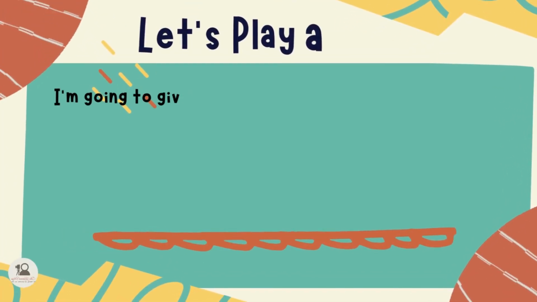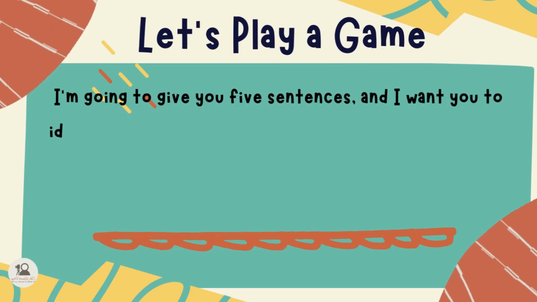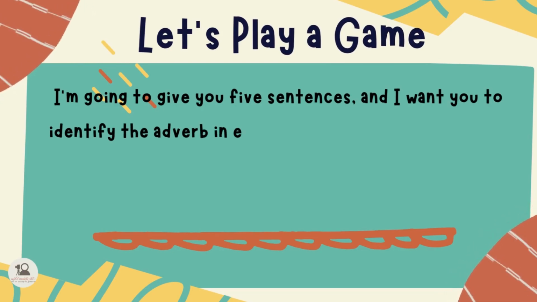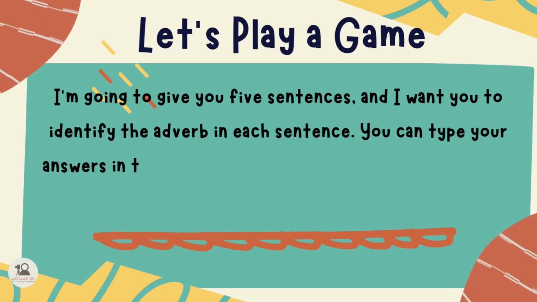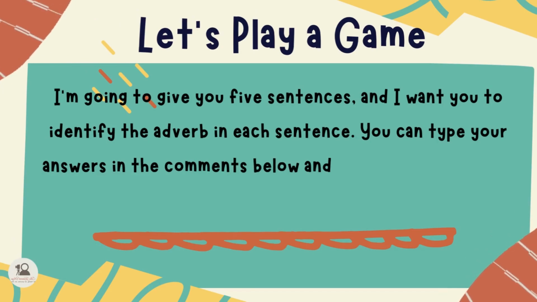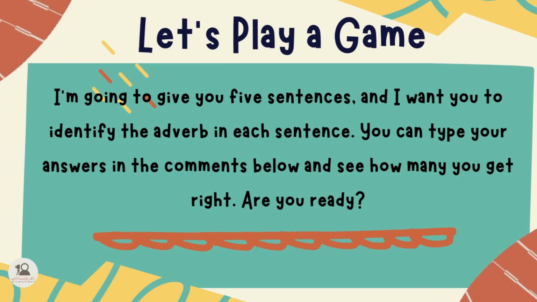Now, let's play a game. I'm going to give you 5 sentences and I want you to identify the adverb in each sentence. You can type your answers in the comments below and see how many you get right. Are you ready?